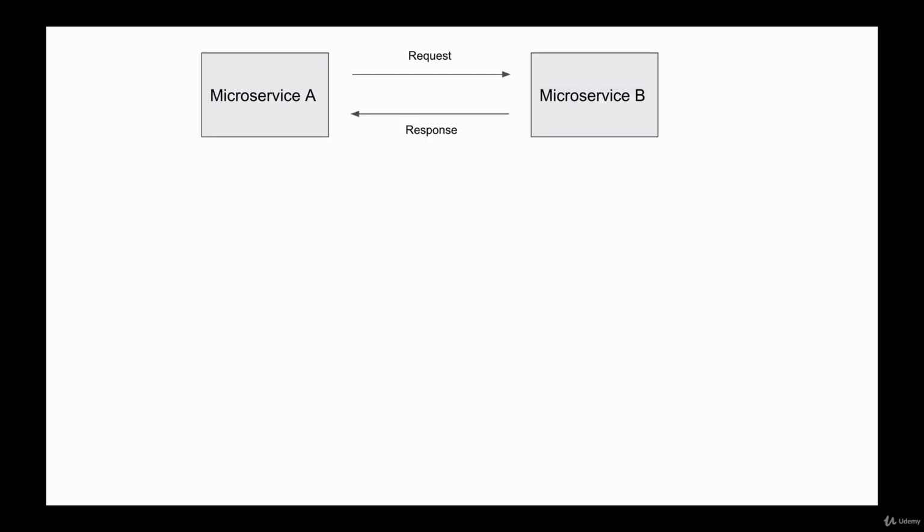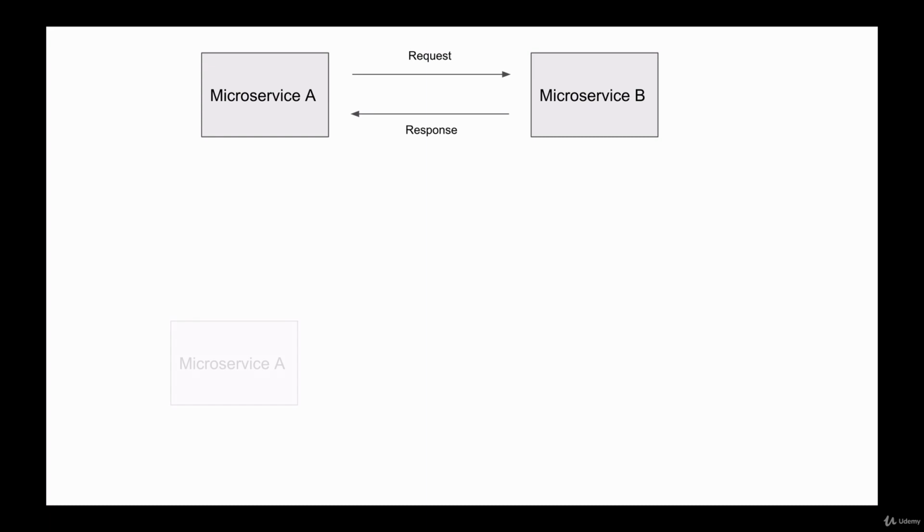Most of the time when two applications need to communicate with each other, this communication is usually in the form of request and response. If these two applications are microservices, then usually one microservice will send a HTTP request to another microservice, and then it will receive a HTTP response. This type of communication is applicable to many use cases, but not to all of them.